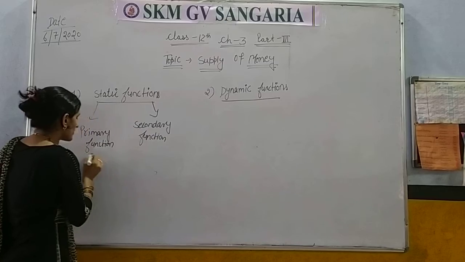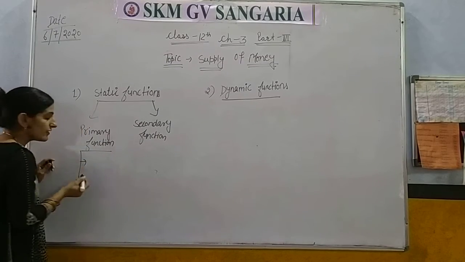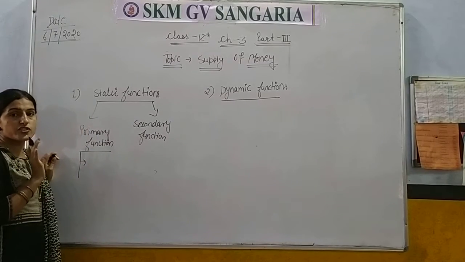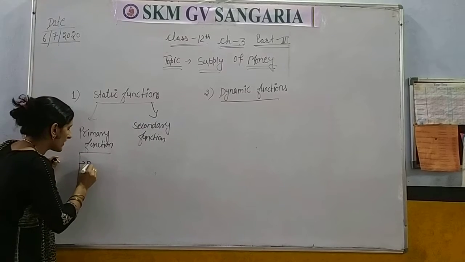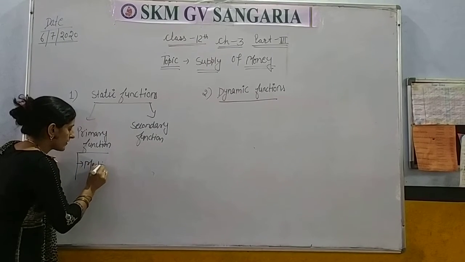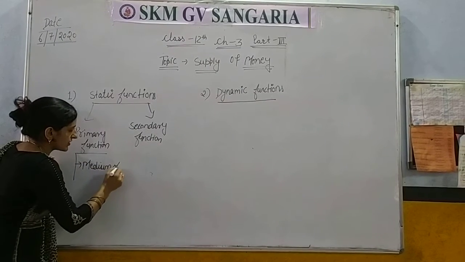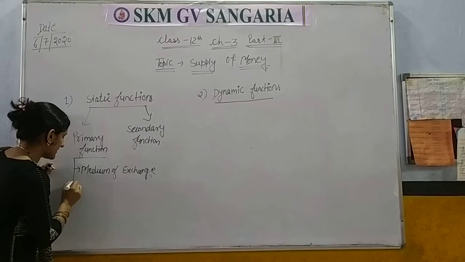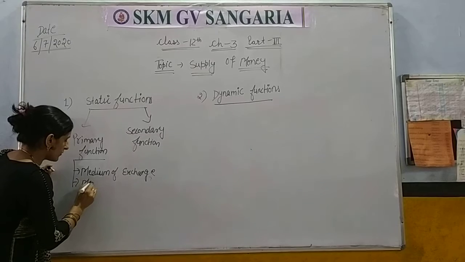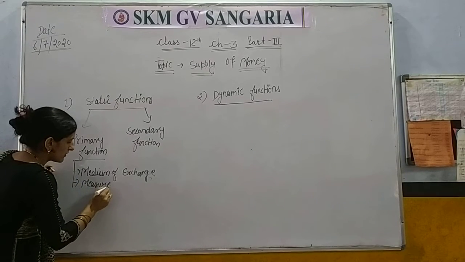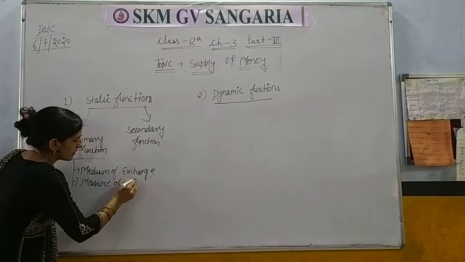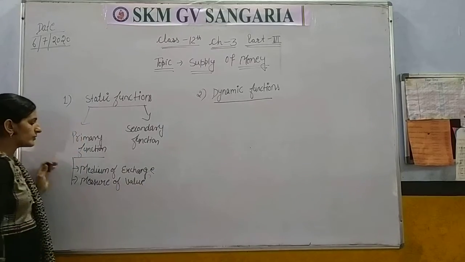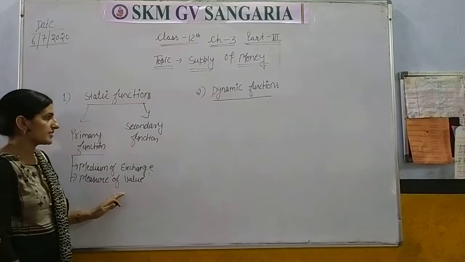In primary function, the most important function of money is medium of exchange, and the second is measure of value. Means money performs the function of exchange and measure of value.